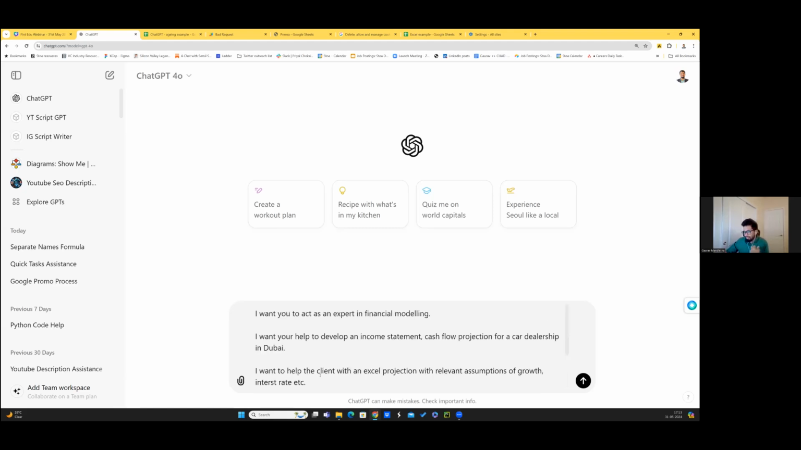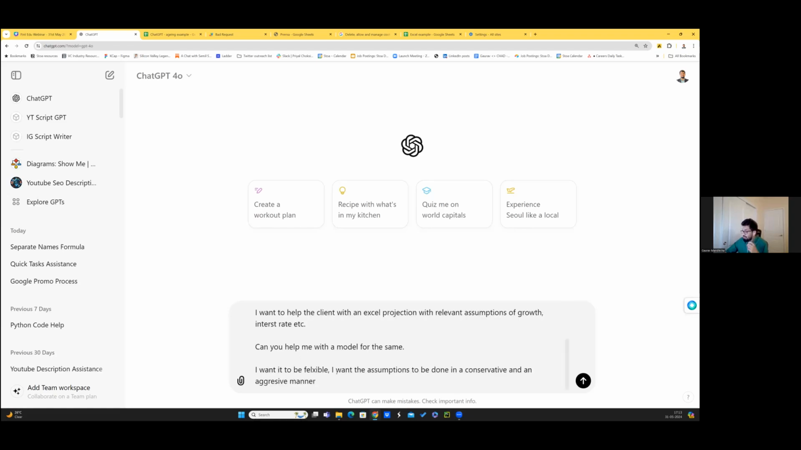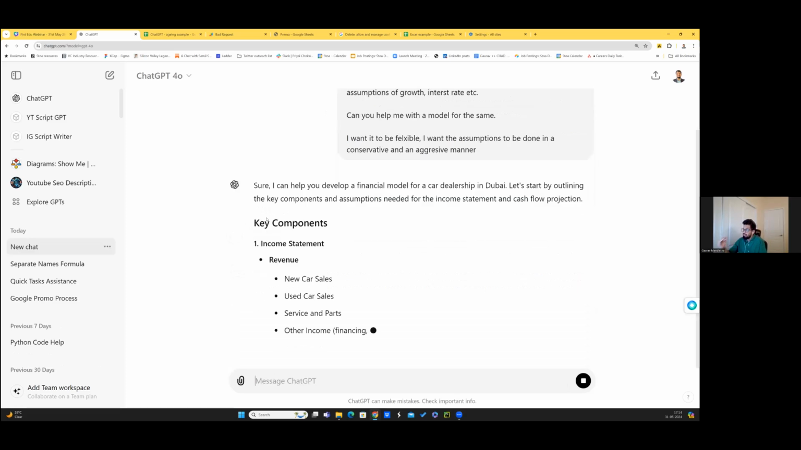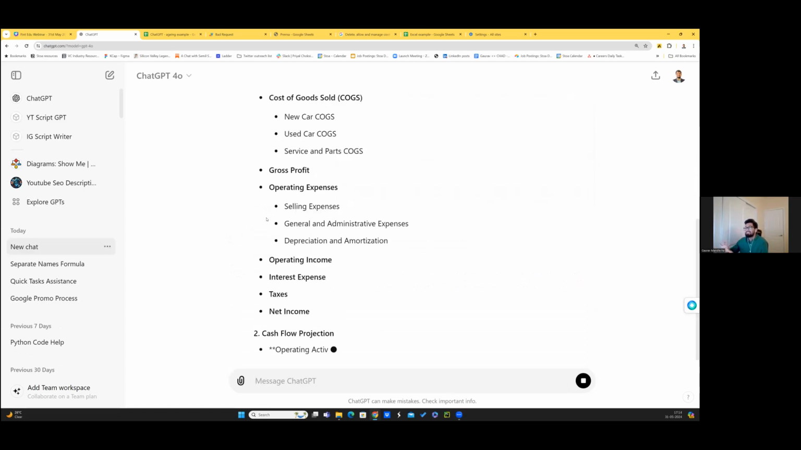Is it clear that you want AI to act as an expert in financial modeling? You want the help to develop an actual income statement, cash flow projection, and then you want two scenarios, one conservative and one aggressive. Can you build out the model? So I just press enter and wait for the magic to happen. It understands what the different things are that you would require, say for revenue, and look at the pace at which it's doing it, right?